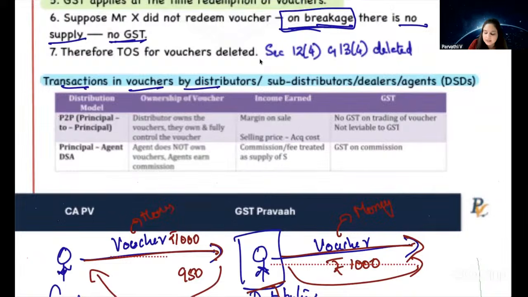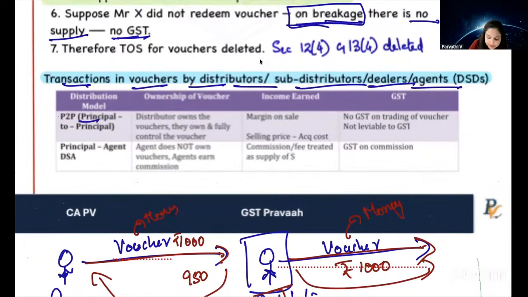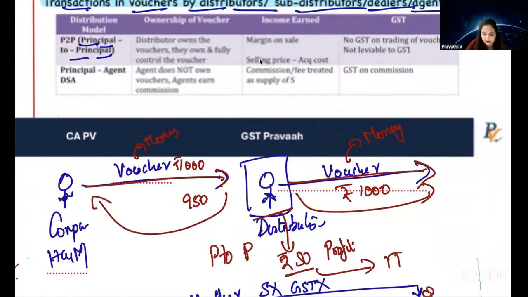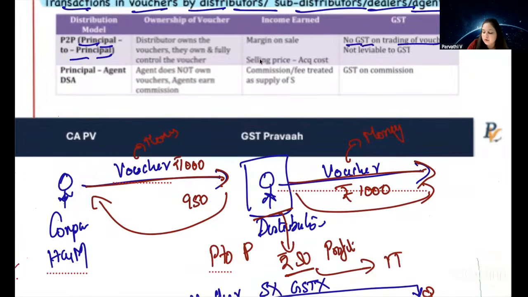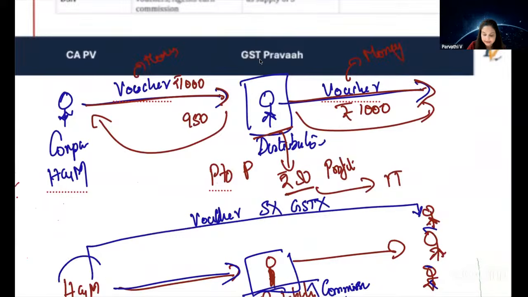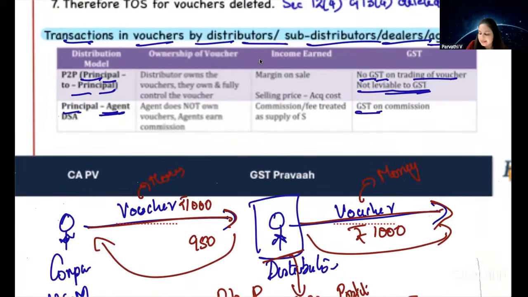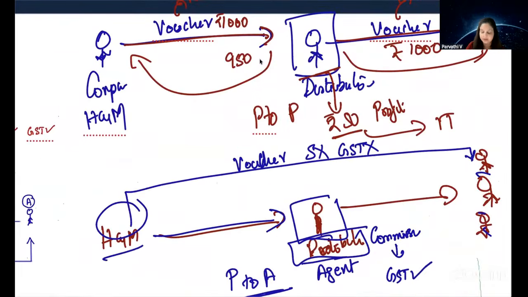So this was the clarification here. Transaction in vouchers by distributors, sub-distributors, dealers or agents. What does it say? If it is a principal to principal transaction, our first case, buying and selling vouchers, no GST is applicable on trading of vouchers because voucher is money. In case of principal to agent sale, our second case, GST is applicable on commission because commission is not money, right? Commission is a consideration for the services provided by the agent to the principal. So on that commission, GST is applicable. Are we clear?